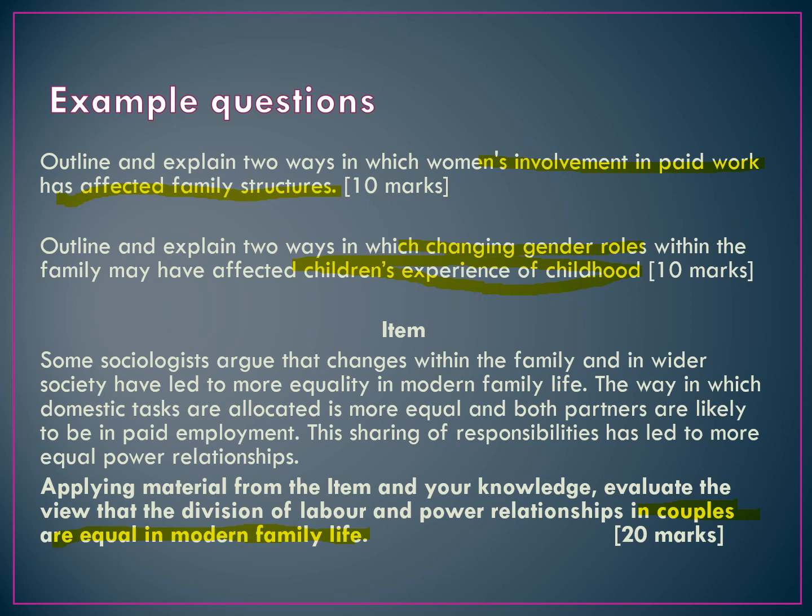As with the discussion we've had at the beginning, the 10 markers are ones to keep an eye on because they often are two-step questions. So this is: how has domestic division of labour changes or change in the role of men and women affected the structure of the family or the childhood experience? So again, we're relating what we know covered in this topic to another area. The 20 marker is a little bit more straightforward. We just produce a number of arguments to say DDOL has become equal, and balance it out with arguments that show it has not. Okay, so I hope this has been helpful, this short overview of the DDOL topic.